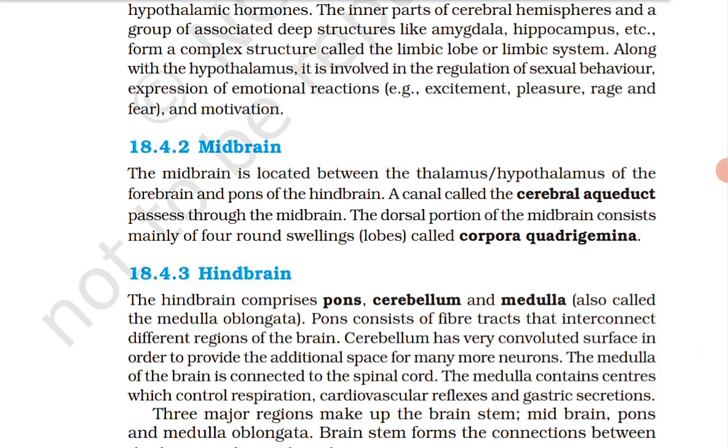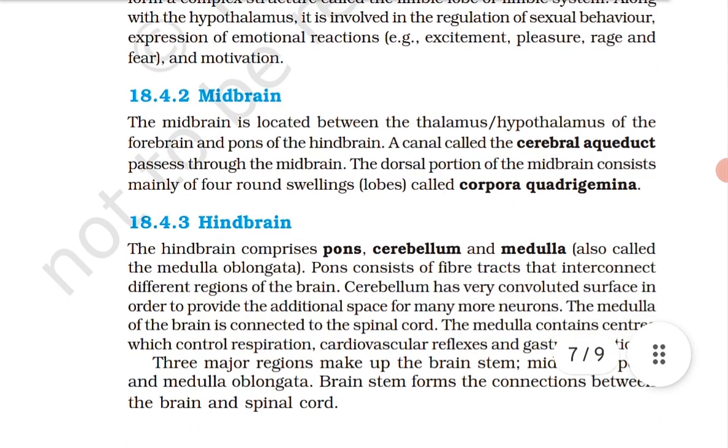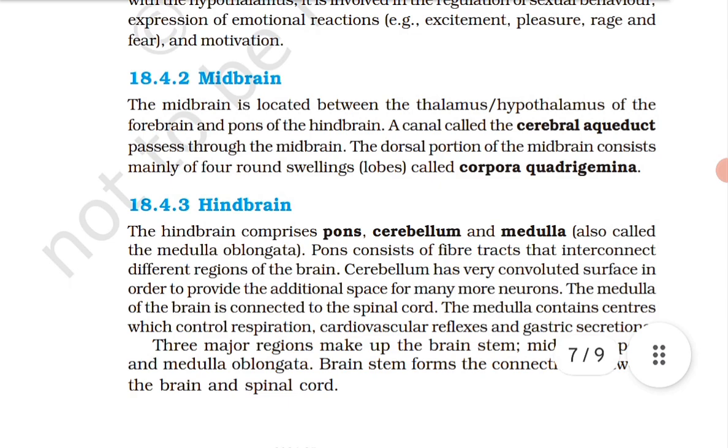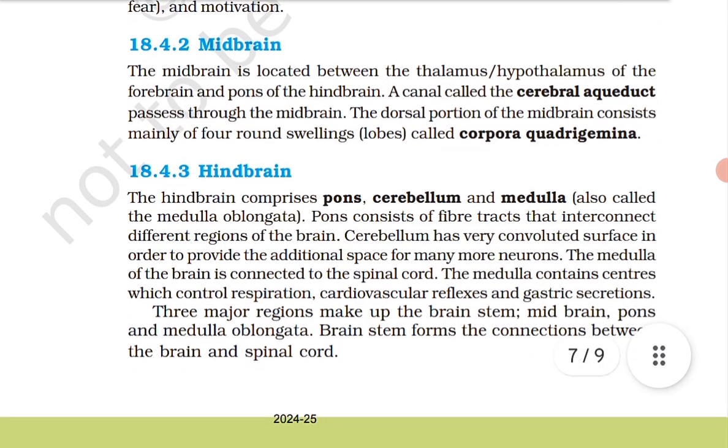ठीक है, चलो आगे बढ़ते हैं. Let's proceed further. मतलब इसको एक बार रिपीट कर देते हैं. The dorsal portion of the midbrain consists mainly of 4 round swellings, lobes called corpora quadrigemina. ठीक है. I hope अब तो घुस गया होगा दिमाग में.